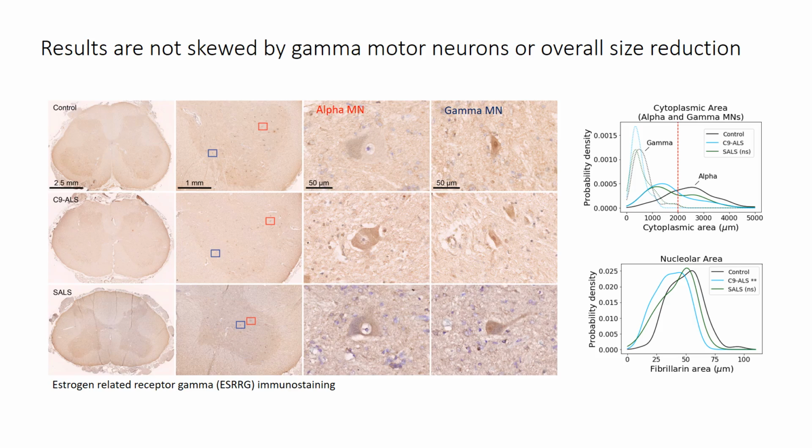When we examined nucleolar size in alpha motor neurons that were over 2,000 micrometers, we found that indeed nucleolar size was reduced in C9 ALS, however it was only slightly reduced in sporadic ALS, suggesting that the nucleolar size reduction, especially in sporadic ALS, strongly correlates with reduction of cytoplasmic size.